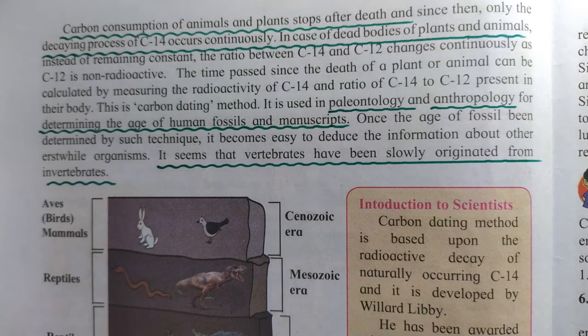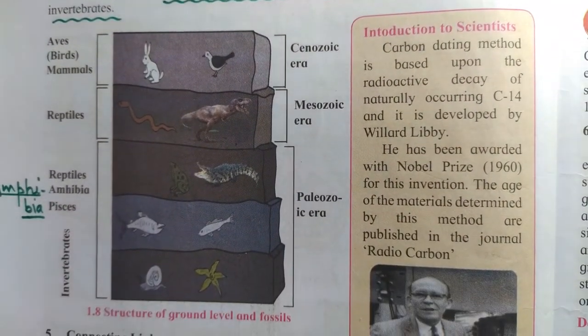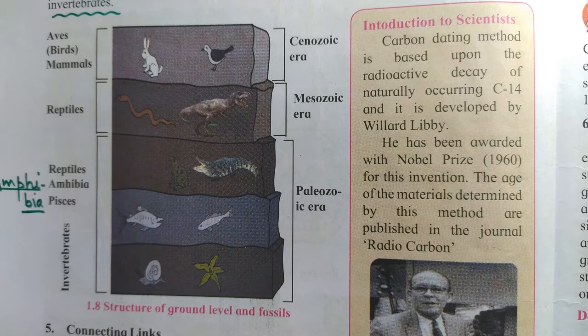You can see it in the diagram. This diagram suggests that in paleontology, first of all, invertebrates like starfish, snails, etc. can be seen in the lowermost layer of the earth, whereas after invertebrates you can see Pisces.